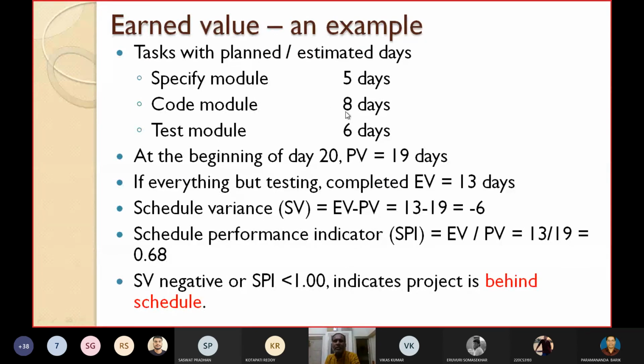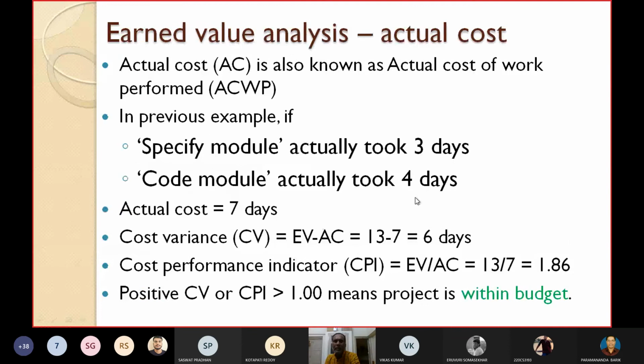Then what is the actual cost? Just add these, 3 plus 4, 7. Don't confuse it, cost doesn't always mean rupees. I have already told you it can be monetary values, staff effort, or work days. So the actual cost here is 3 plus 4, 7 days. Now cost variance is equal to how much? Again the formula, EV minus AC. So 13 minus 7 comes to 6 days.